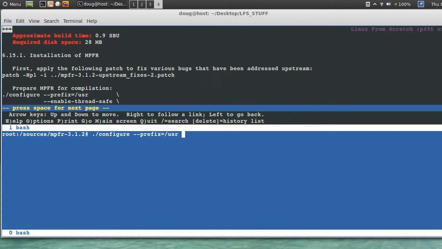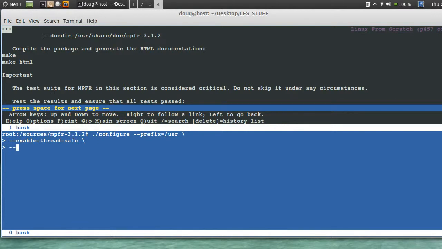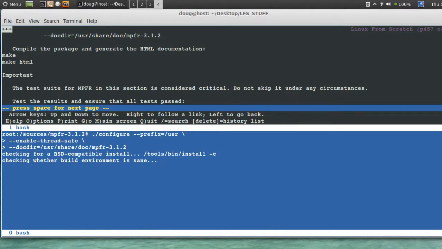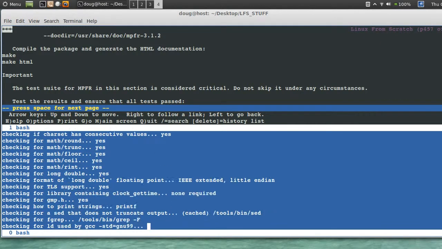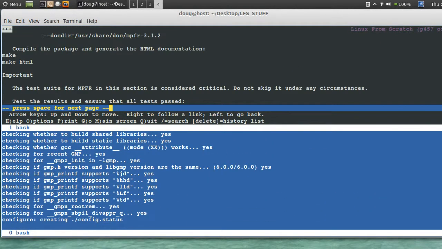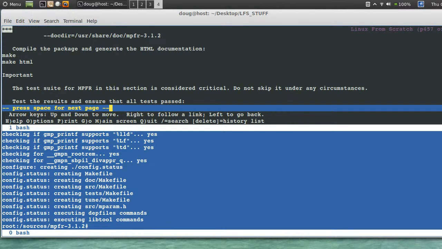prefix equals /usr, enable threads, thread safe, and let's see, docdir equals /usr/share/doc/mpfr-3.1.2. And the MPFR test is considered critical. Don't skip it. How many? We got 0.9 SBUs. That's about the same time, I guess.